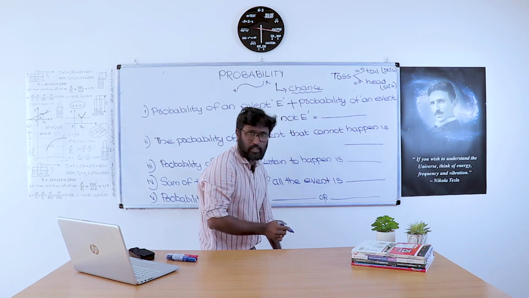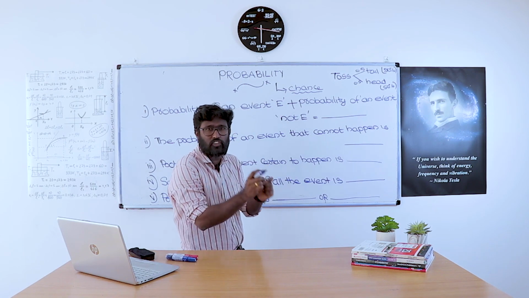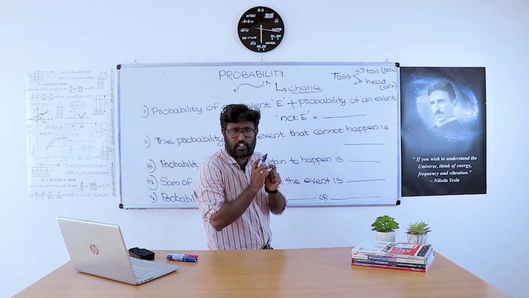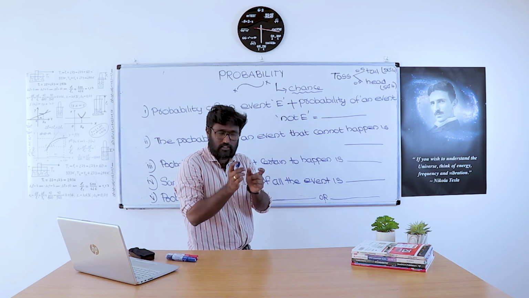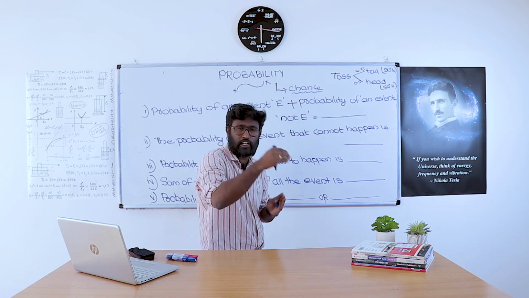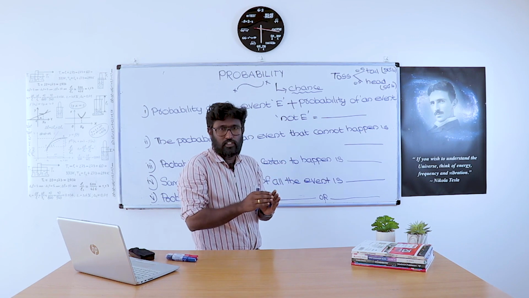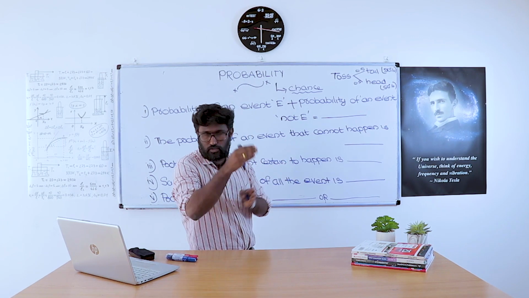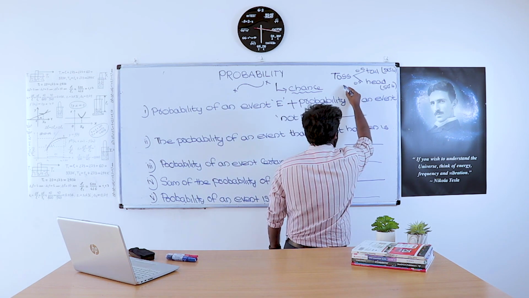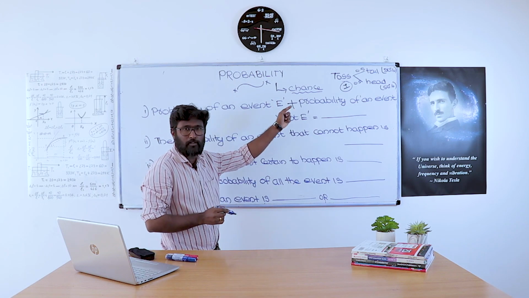So 0.5 means a 50% chance a head appears and a 50% chance a tail appears. There are only two chances, and therefore the probability of getting a tail and of getting a head is 50% each. When we add those two events, we get 100%, that is 0.5 plus 0.5 is 1. So the total probability is 1.